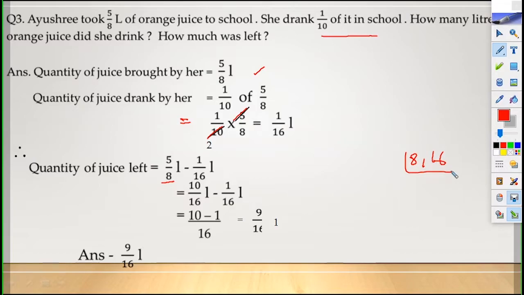Because 8 is a factor of 16, you will write directly. Make like fraction. 5/8: 8 twos are 16, 5 twos are 10. 10/16 minus 1/16. Answer is 9/16. That means she drank 1/16 liter of juice and 9/16 liter is left.